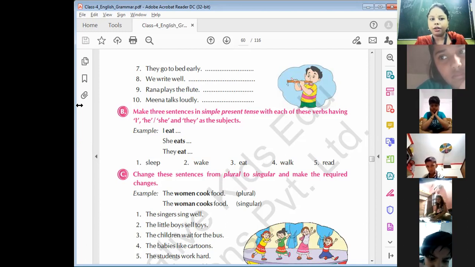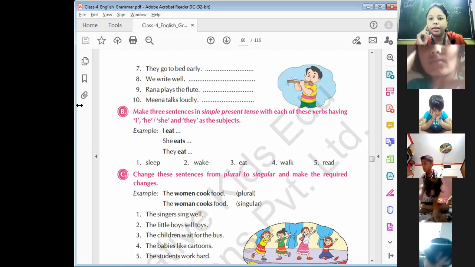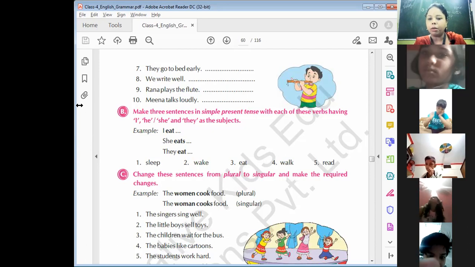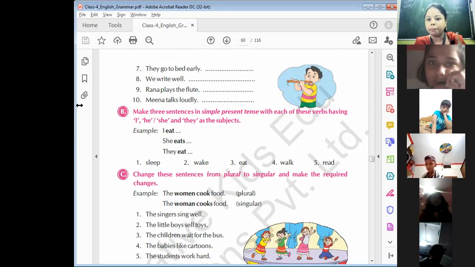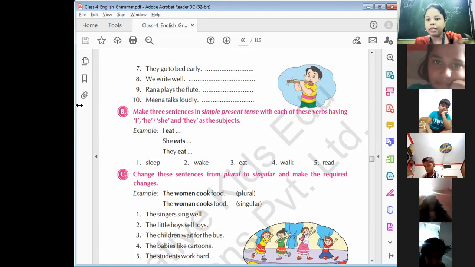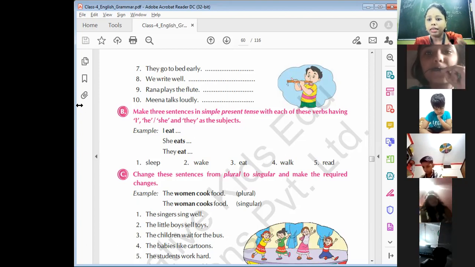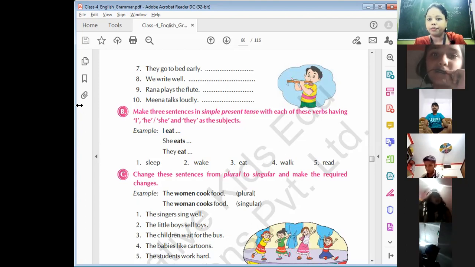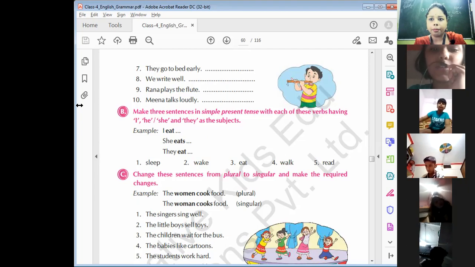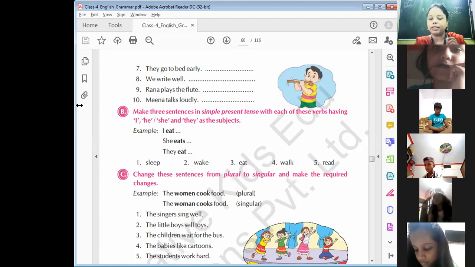Understand? Like I eat, we eat, they eat, boys eat. Understand? And if we say, ma'am, she eat. She eat नहीं होगा. She is singular. Understand? She क्या है? Singular है. He singular है. Whenever we are talking about any singular, जब किसी singular के बारे में बता रहे हैं, then we have to use S with the verb. She eats. He eats. Raju eats. Ram eats. And it eats. Yes, when we talk about singular, so we have to add S. Yes, in simple present tense, we have to use S.